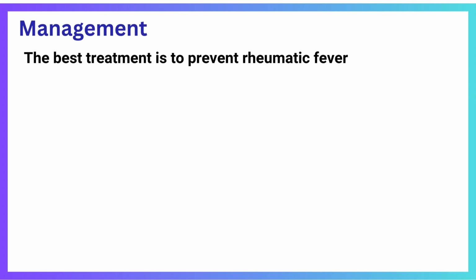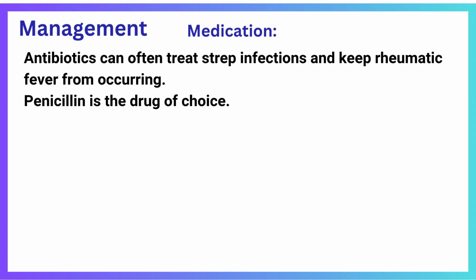Now we will see the treatment. The best treatment is to prevent rheumatic fever. Antibiotics can often treat streptococcal infections and keep rheumatic fever from occurring. Penicillin is the drug of choice. Missed doses of antibiotics due to the patient's unavailability while off the unit for diagnostic tests are given after returning to the unit. Missed antibiotic doses may have irreversible consequences. Notify the healthcare provider if doses will be missed to make sure that appropriate alternative measures are taken.